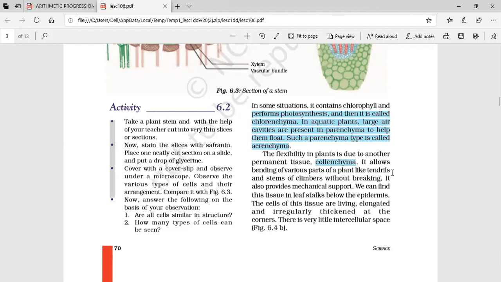It provides mechanical support. We can find these tissues in leaf stalks below the epidermis. The cells of these tissues are living, elongated, and irregularly thickened. The thickening will not be the same.